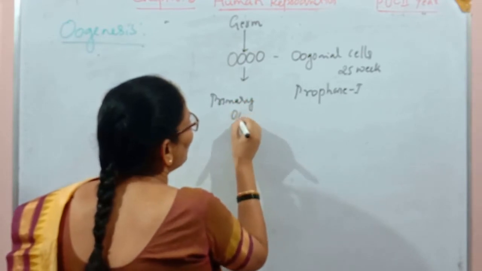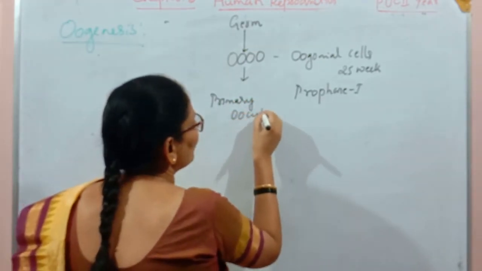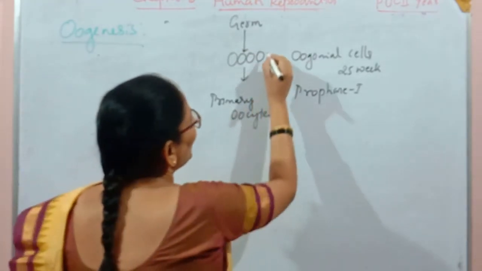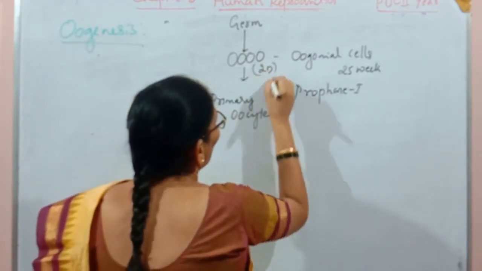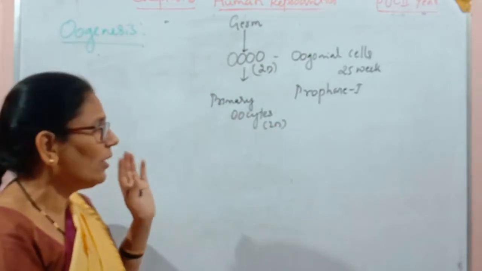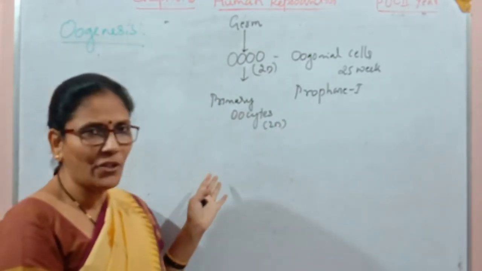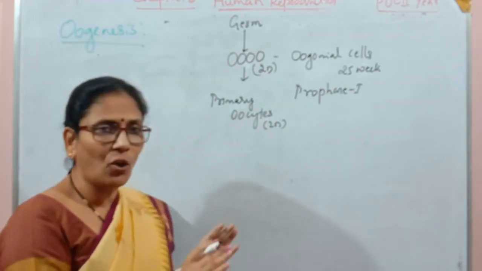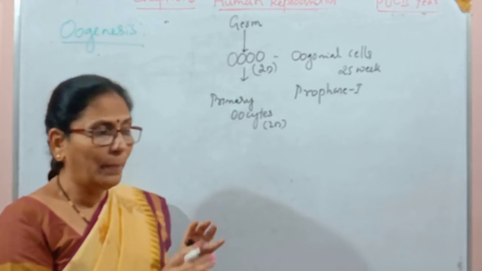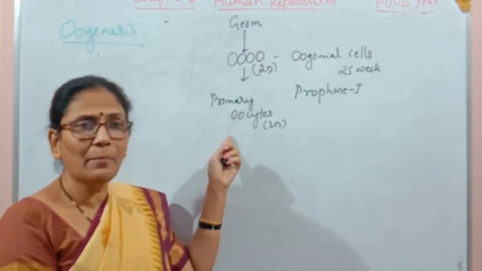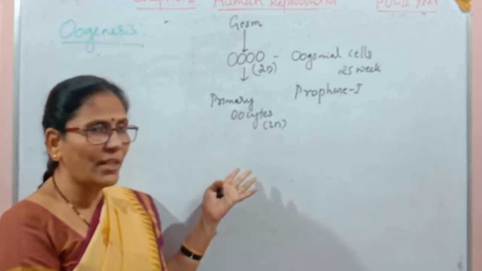The primary oocytes are also diploid, which have started meiotic division, but it is not completed. But this primary oocyte is not continuing cell division, but there are many changes taking place in the primary oocytes. What are those changes?